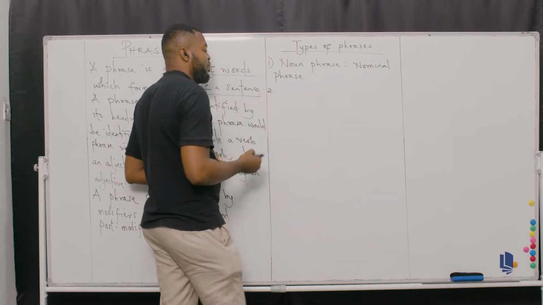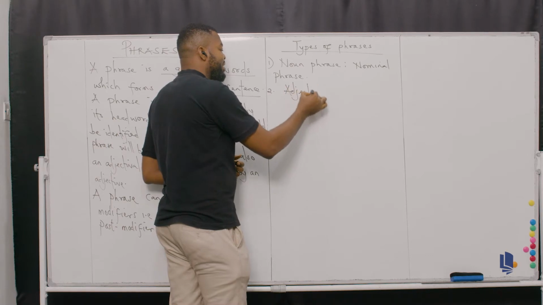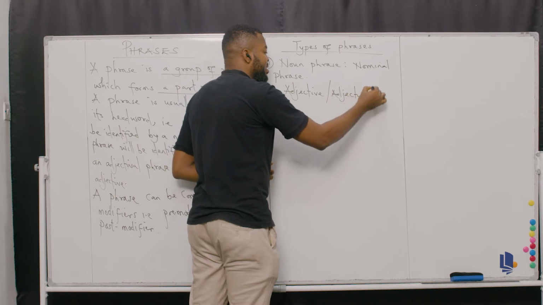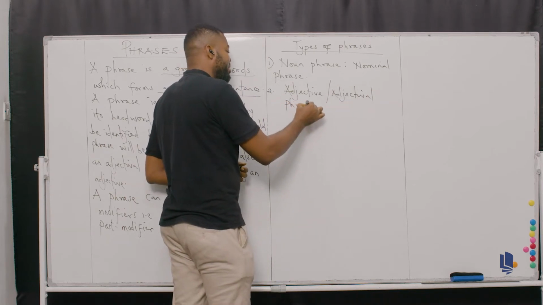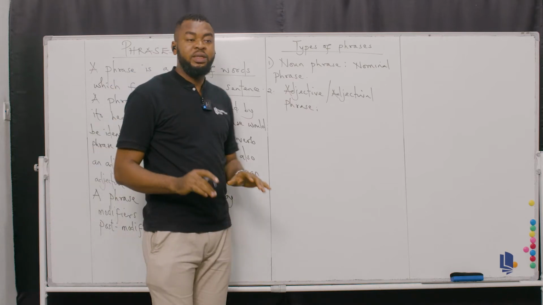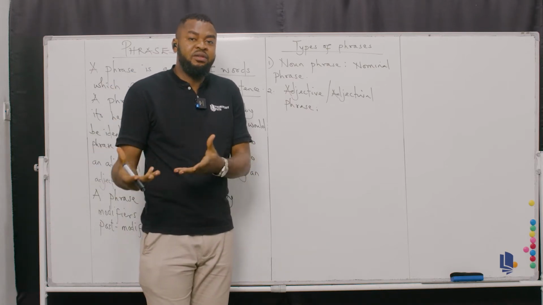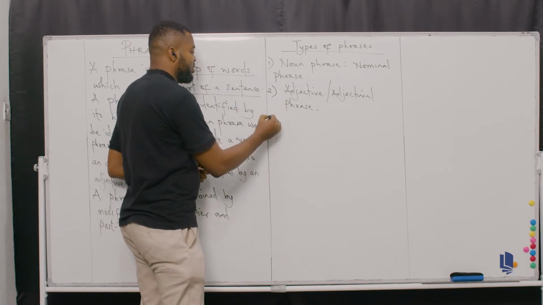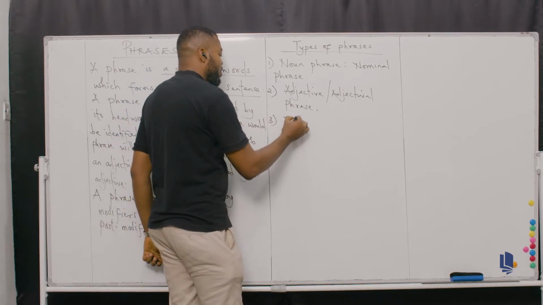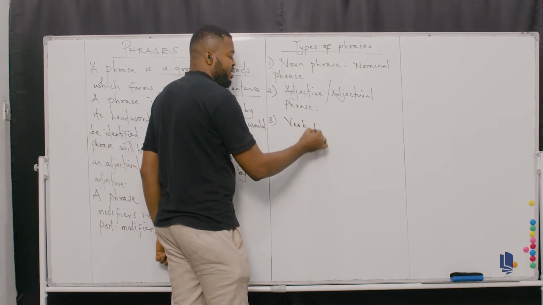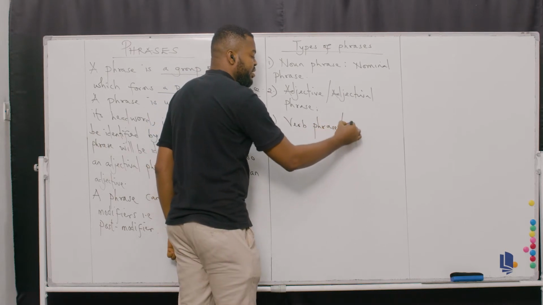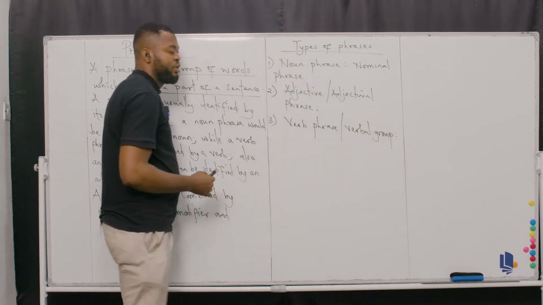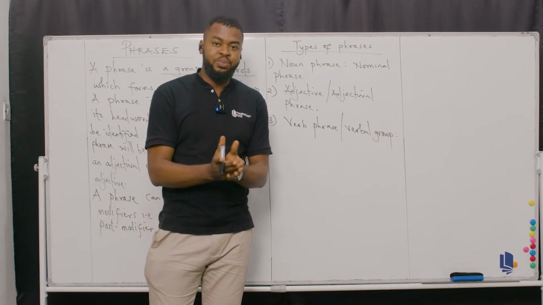Number 2, you can call it adjective phrase, or you can as well say adjectival phrase. Either you call it an adjective phrase or you say adjectival phrase. They're both the same. The third one, number 3, is what you can call a verb phrase, or you can say verbal group. Don't forget, verbal group.